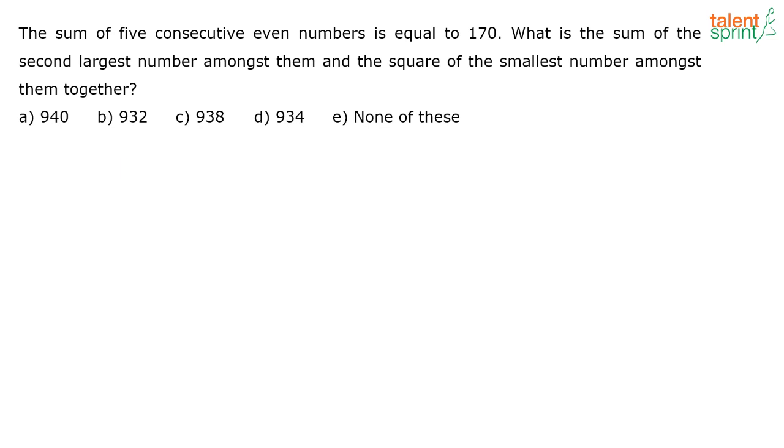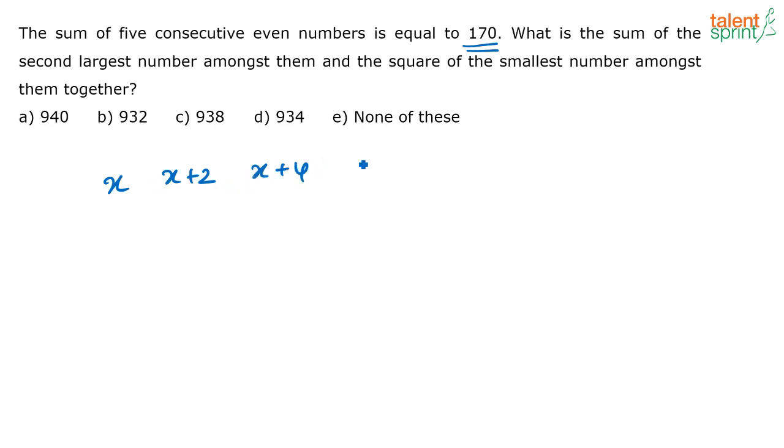Don't worry. Now, for this question, see, Neeraj, I think you should get the answer as 936. Let me check. Now, the sum of 5 consecutive even numbers is equal to 170. Consecutive even numbers means what? If one even number is x, the next even number will be x plus 2. The next even number will be x plus 4, because x plus 1 will be an odd number, x plus 3 will also be an odd number.